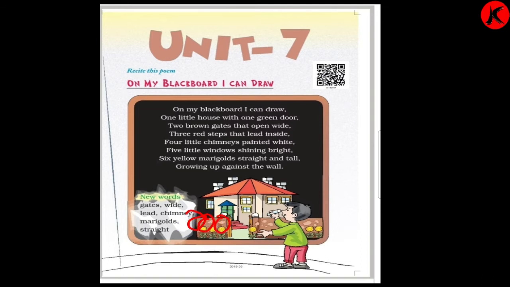1, 2, 3, 4, 5, 6. He has drawn 6 yellow marigold straight and tall, growing up against the wall. You can see near the wall he has planted 6 yellow marigold. They are straight and tall and they are growing up against the wall. So this is the imagination of a small little boy about his house when he is drawing on the blackboard.